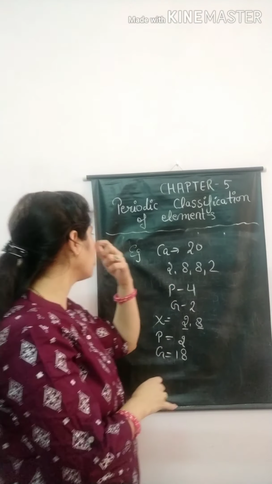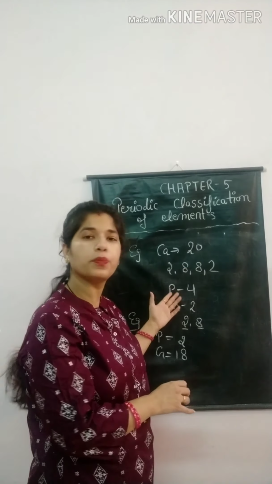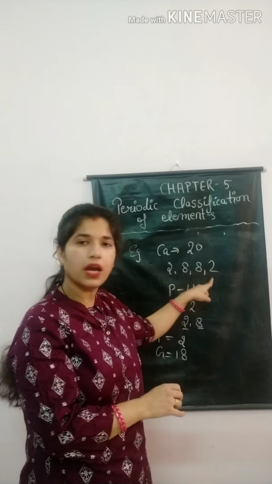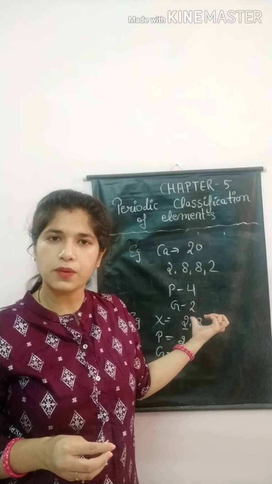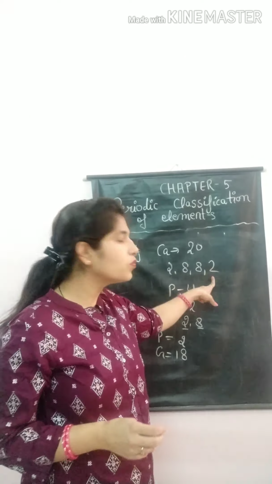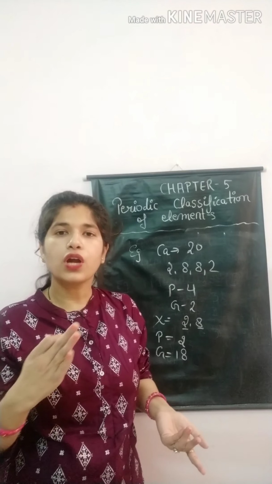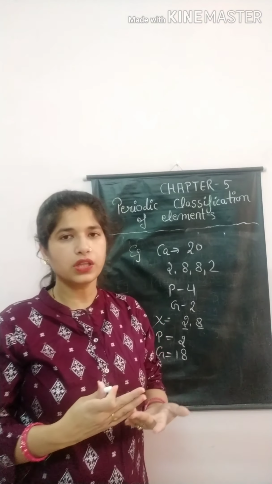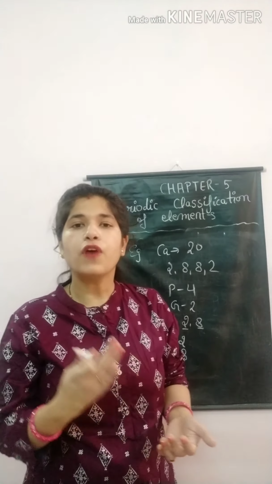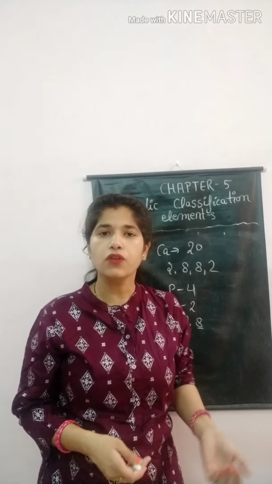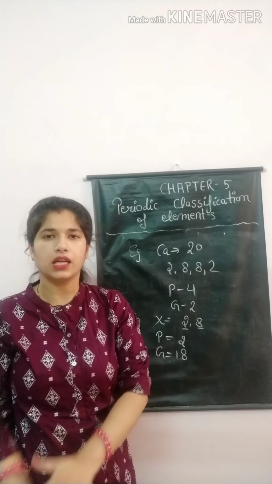After that, I told you how you will find the group number and period number. Shell number: K, L, M, N. The total number of shells defines the period, and the outermost electrons tell about the group number. If your outermost electron count is 1 or 2, then your group number is 1 or 2. If the outermost electrons are 3 to 8, then your group number will be 13, 14, 15, 16, 17 and 18.